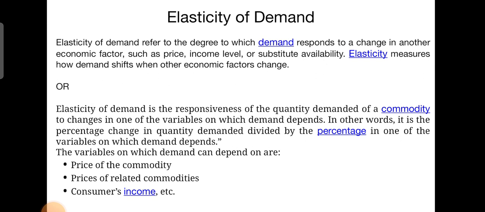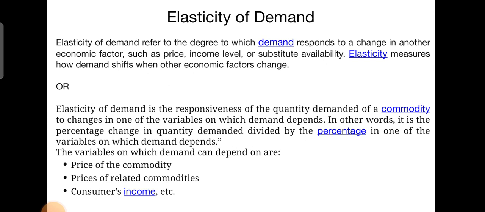So elasticity of demand is the degree to which demand responds to the change in another economic factor such as price, income level, substitute availability, right? So the demand may depend on these factors: it may depend on price, on income level, or on substitute availability. So it measures how demand shifts with other economic factor changes. Or the other way we can say that elasticity of demand is the responsiveness of the quantity demanded of a commodity to the changes in one of the variables on which demand depends.